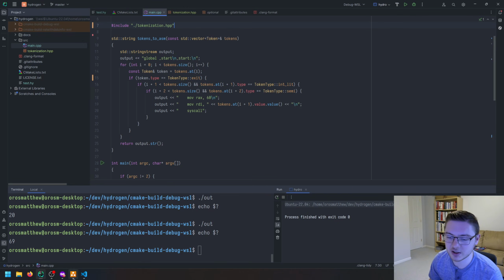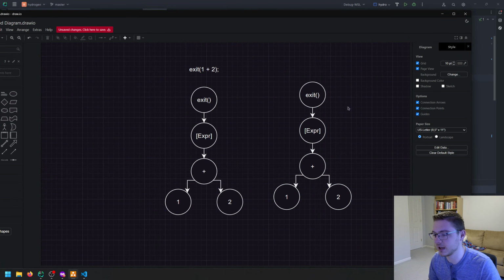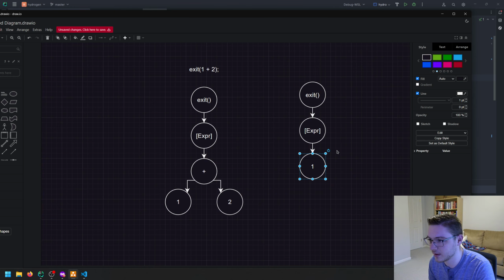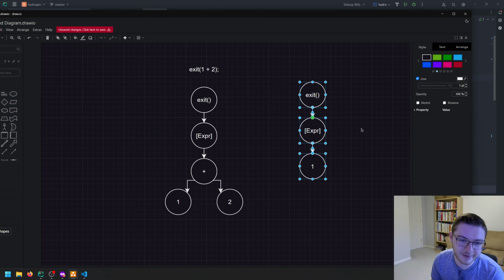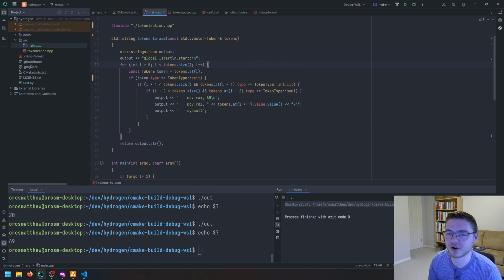So we want to create these two nodes for now, our exit and expression nodes, and then construct a very simple parse tree that will right now look like this. So it's going to be a parse snake, an abstract syntax snake is what we're doing right now.